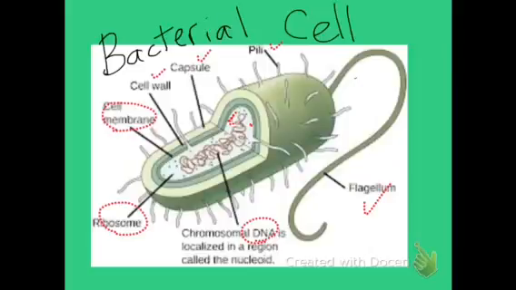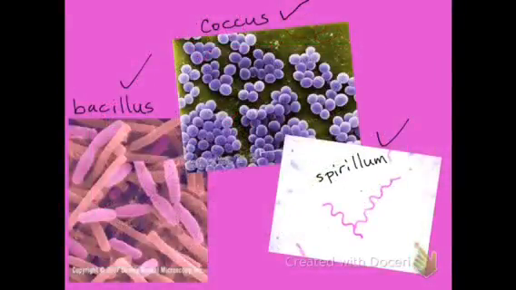This bacterial cell contains what all cells have: DNA, cytoplasm, and a cell membrane, along with ribosomes. This cell has some additional features, such as a cell wall, capsule, pili, and a flagellum. Bacteria can have these shapes. On the left you see bacillus, or rod-shaped. In the middle you see coccus, or sphere-shaped. And on the right you see spirillum, or spiral-shaped.